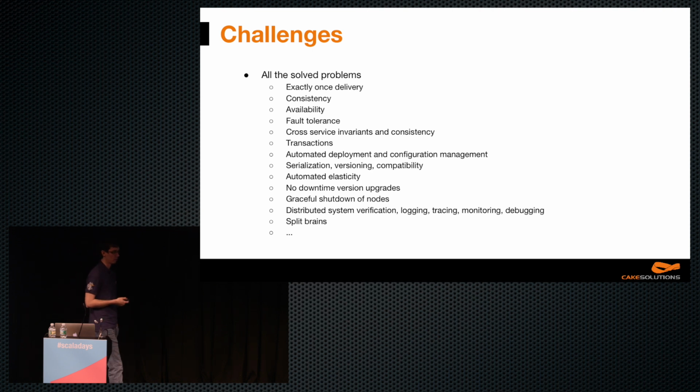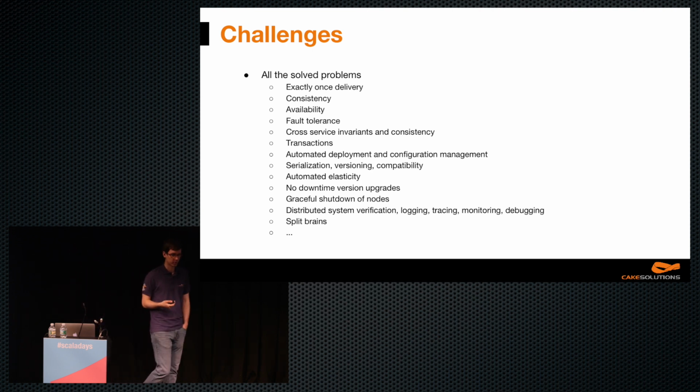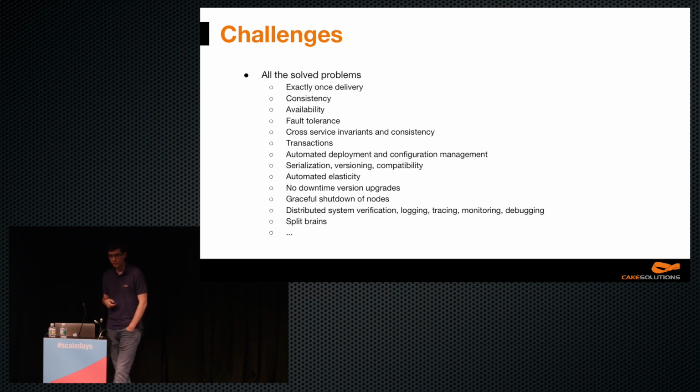Distributed system verification, logging, and traceability are very important and not usually granted, and also split brain scenarios. All these are often taken for granted, as solved problems, but you really should focus on these and verify that all these are correct, especially in a distributed environment.